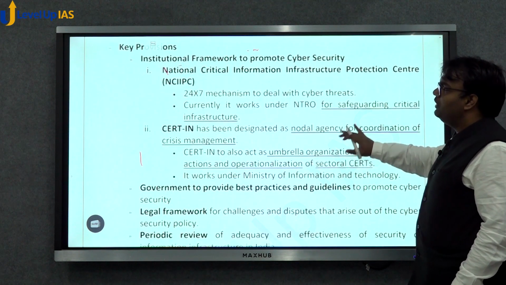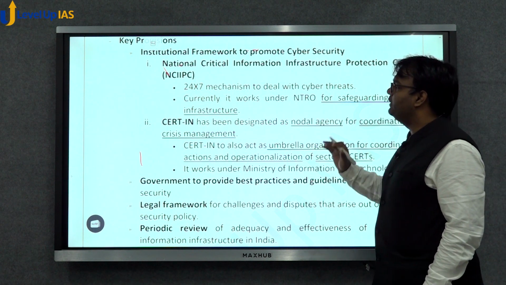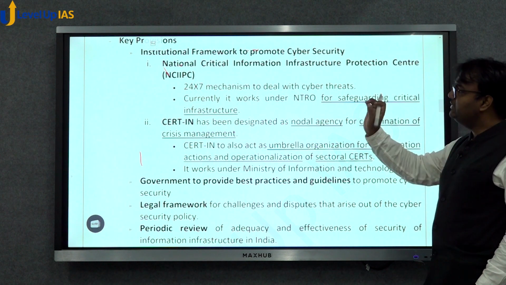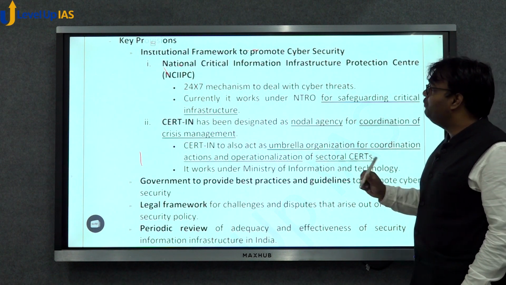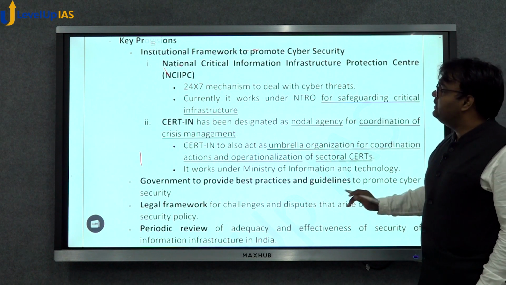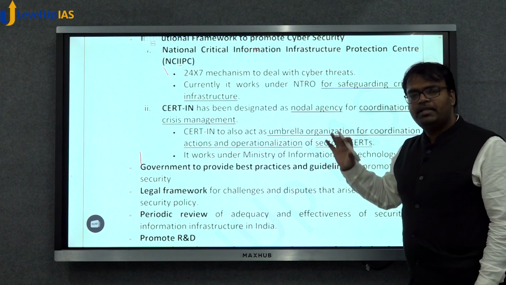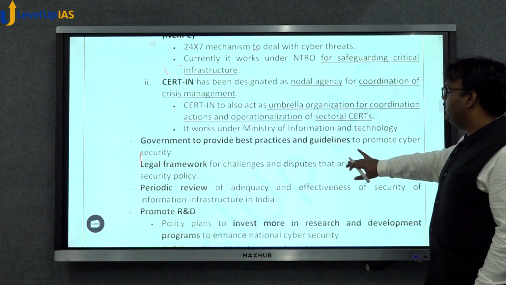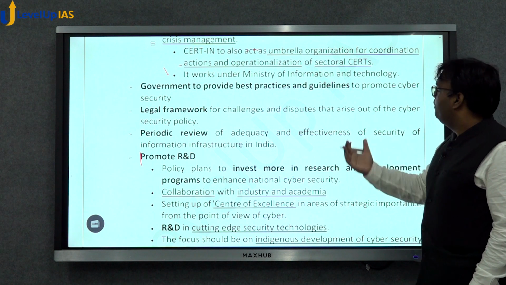For this, the policy has provided for an institutional framework. There is the National Critical Information Infrastructure Protection Centre, NCIIPC, which provides a 24/7 mechanism to deal with cyber threats. Similarly, there is CERT-In. CERT-In is the nodal agency for coordination of crisis management in the country. It has been given the overall responsibility of looking after cyber security in the country. Then under this policy, the government also provides best practices and guidelines to promote cyber security.